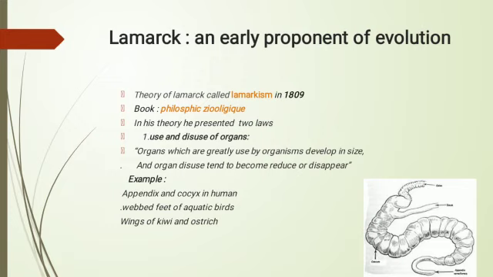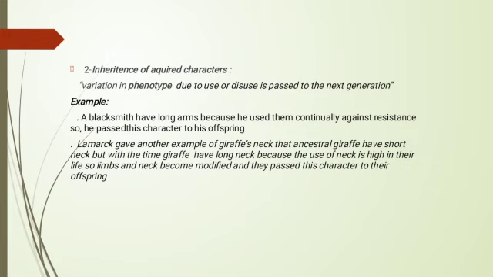According to the use and disuse of organs, the organs which are greatly used by an organism develop in size and organs in disuse tend to become reduced. For example, webbed feet of aquatic birds, wings of kiwi and ostrich, appendix and coccyx in humans. Appendix and coccyx had some functional role in their ancestors, but now they have become reduced and are functionless. And the second one is the inheritance of acquired characters. The variation in phenotype due to the use and disuse is passed to the next generation.